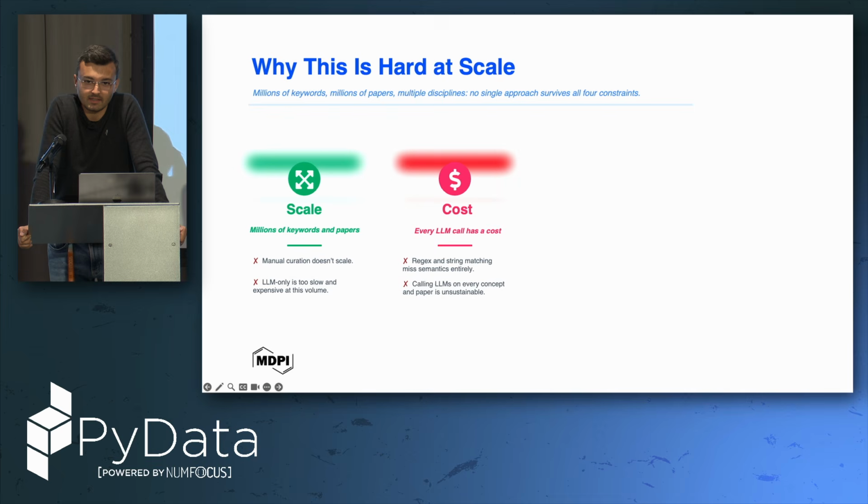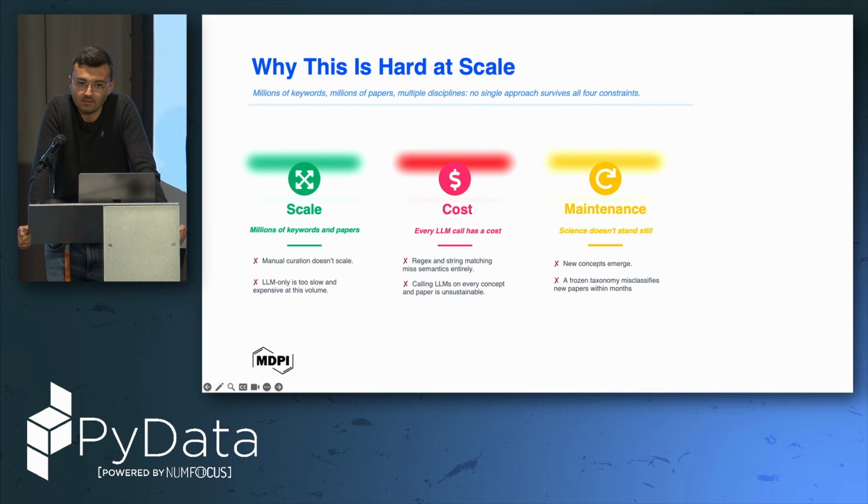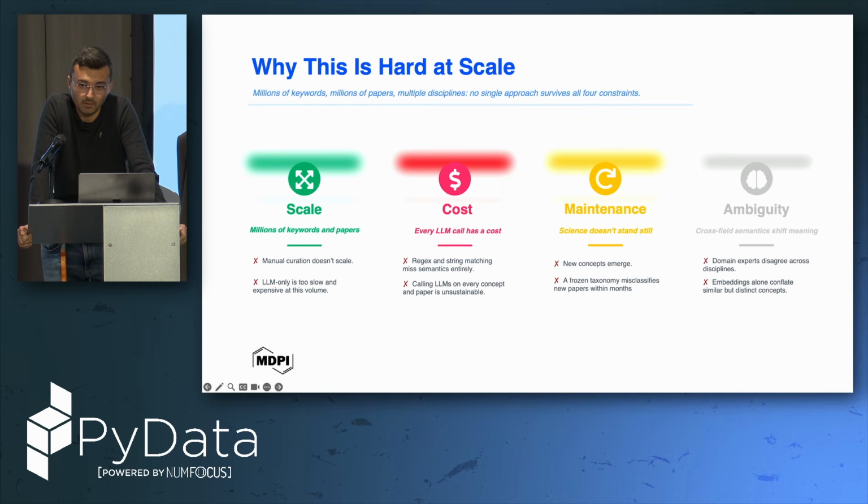We cannot scale at these numbers with a simple LLM call, for example. Science doesn't stand still, so we also have a problem maintaining this knowledge. And lastly, ambiguity, because cross-field semantics can shift in meaning, and domain experts can disagree across disciplines. We cannot have a total ground truth.